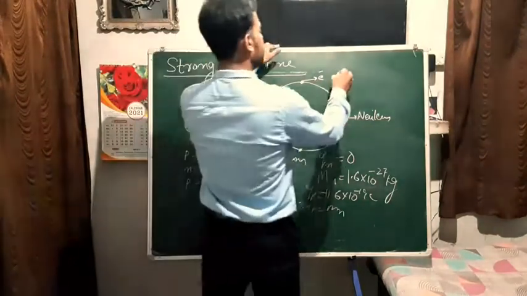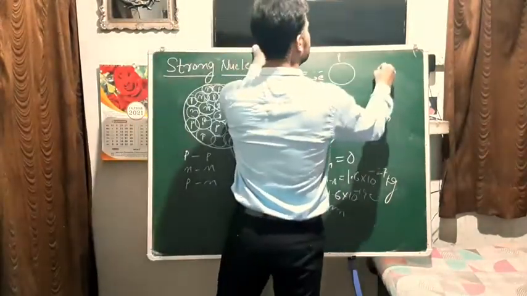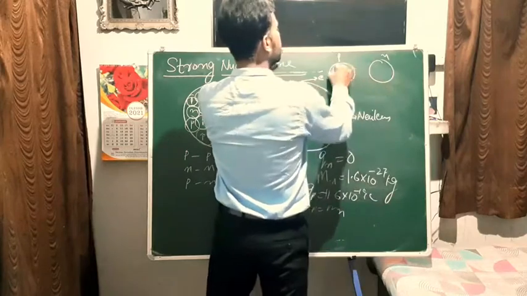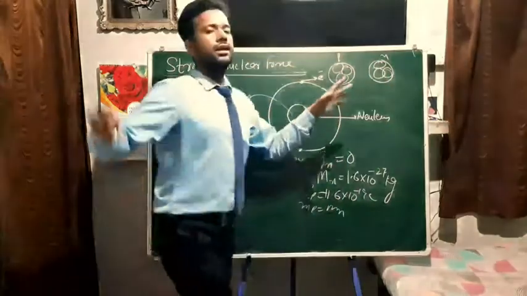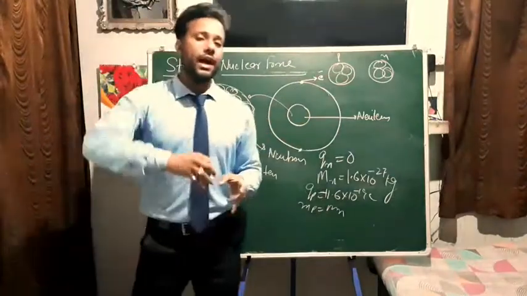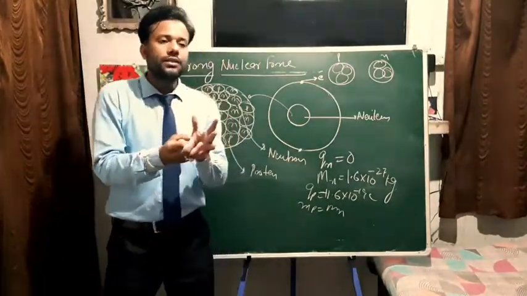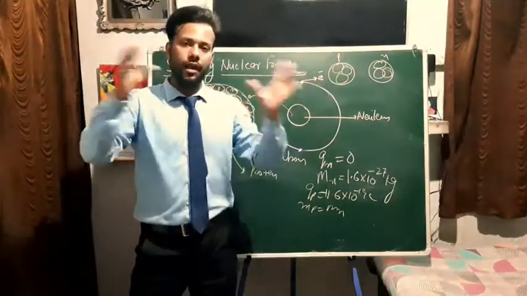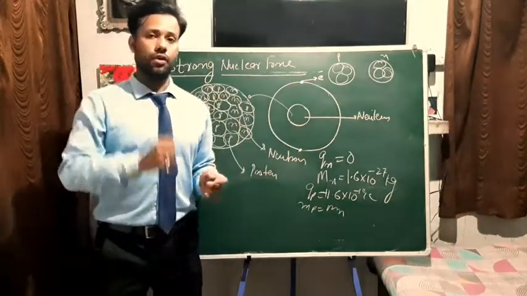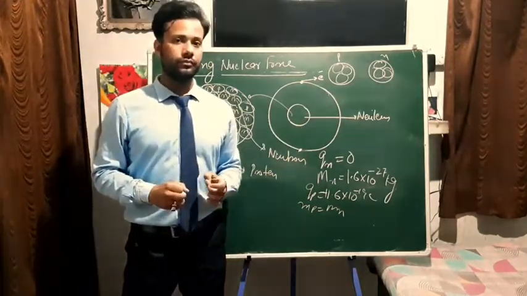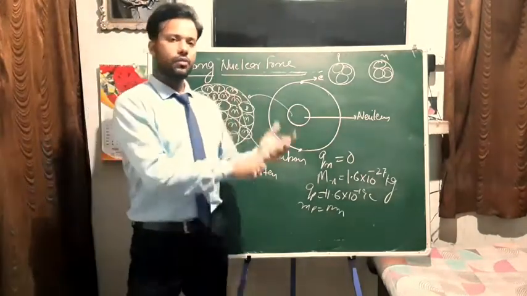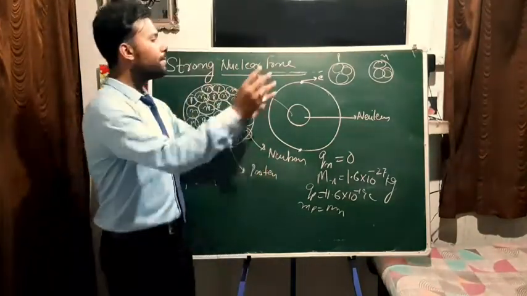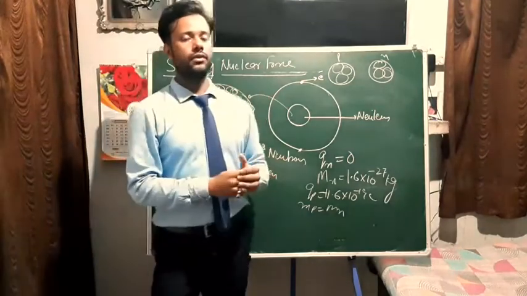Suppose we have a proton here, and we have a neutron here. So inside the proton we have 3 quarks, inside the neutron we have 3 quarks. They attract each other, and how do they attract each other? They interchange some particle between them, which is known as meson. Like in gravity, there is a graviton. In electromagnetism we have the photon, and in the nuclear forces we have the meson.